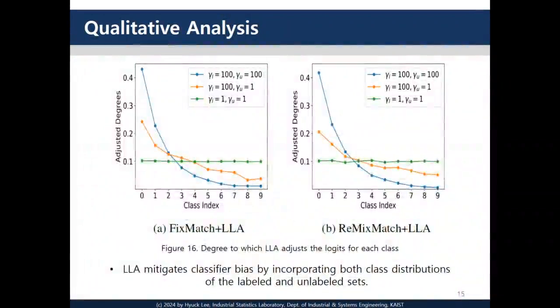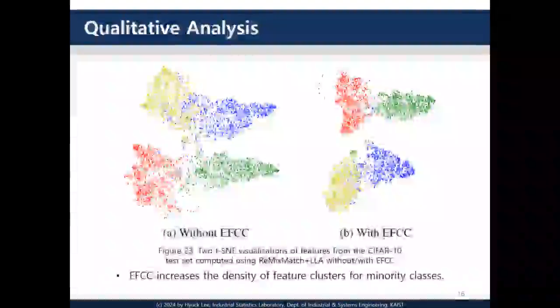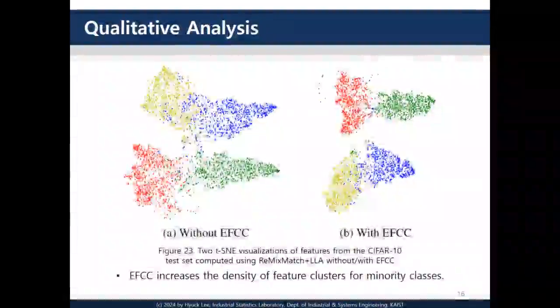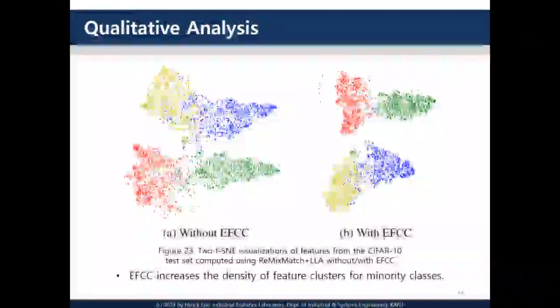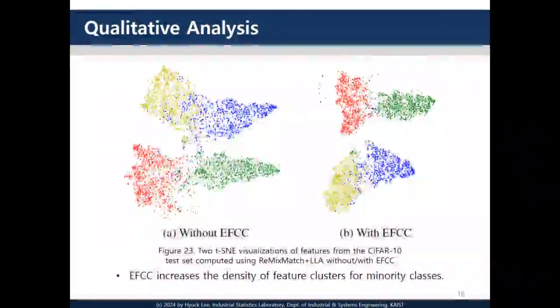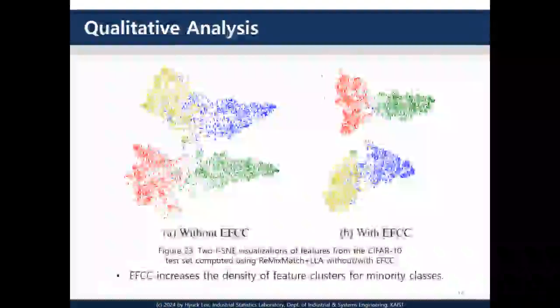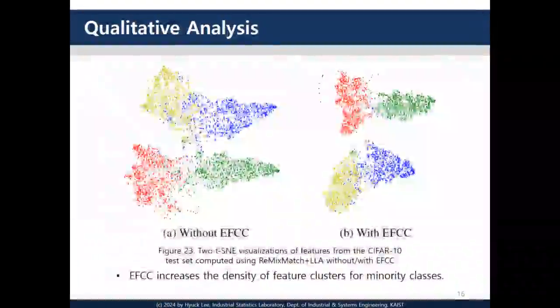As I mentioned earlier, using EFCC increases the density of minority class clusters in the representation space, improving separability. To verify this, we selected the two classes with the most training samples and the two classes with the fewest, and plotted the t-SNE of their test set representations from CIFAR10-LT.